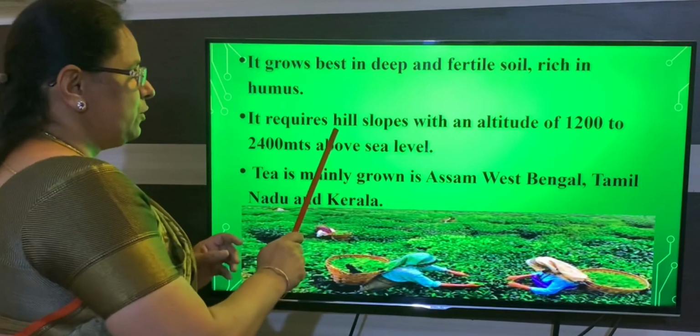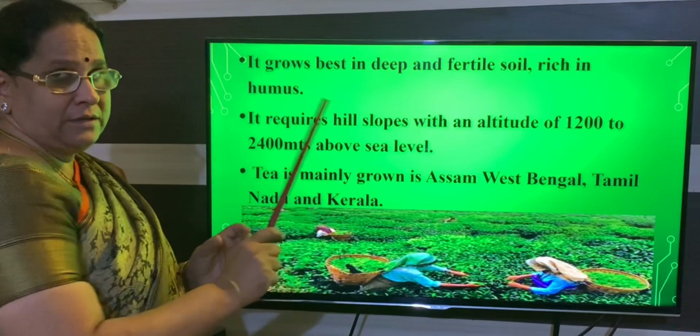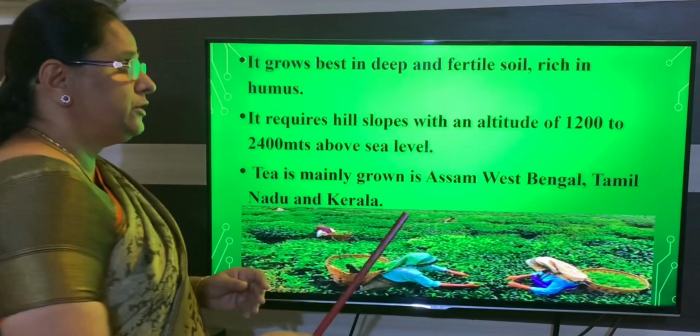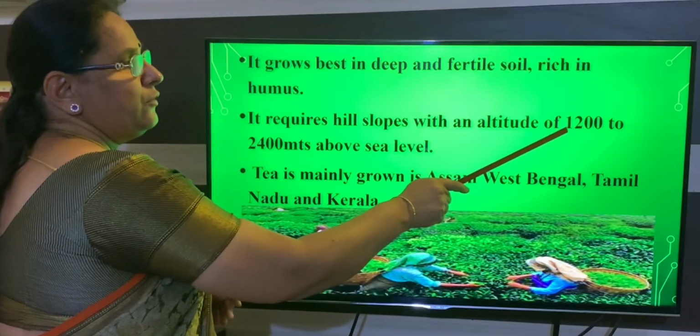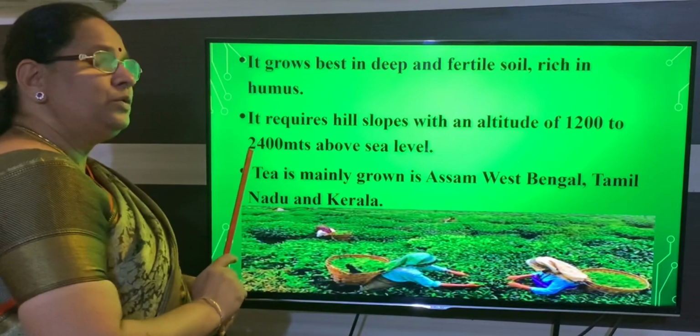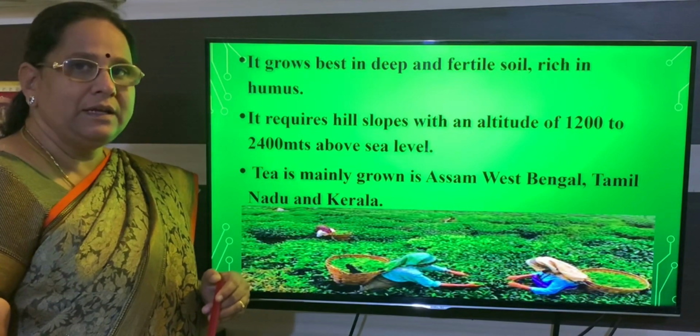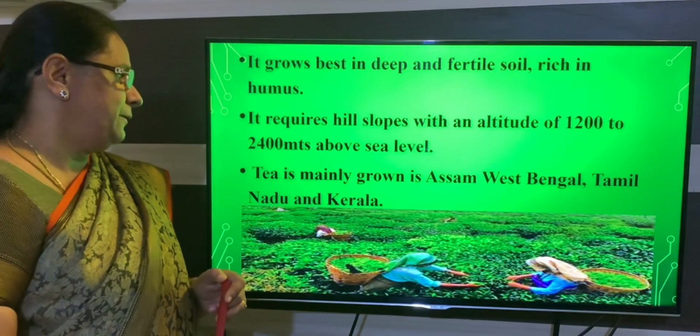So it is mainly grown in hilly regions only. Tea cultivation is mainly concentrated in hilly regions where the altitude is 1200 to 2400 meters.